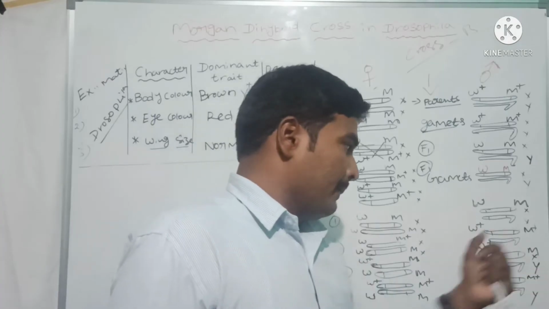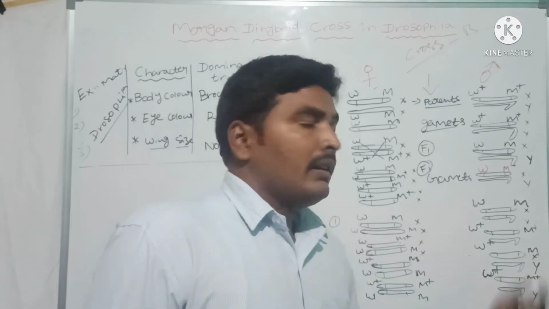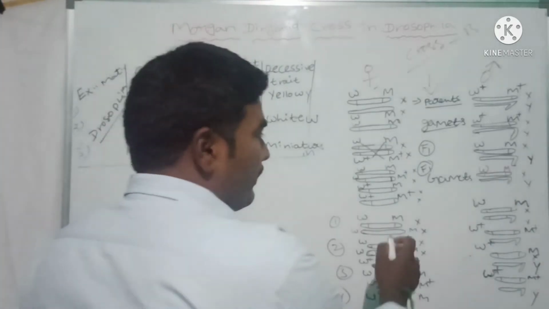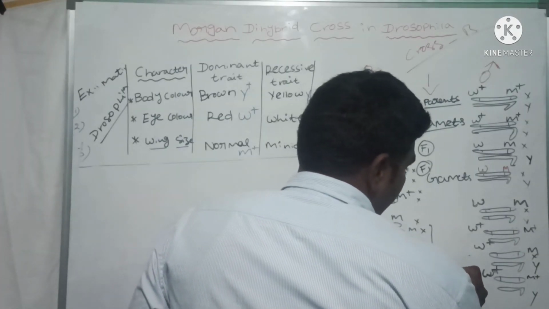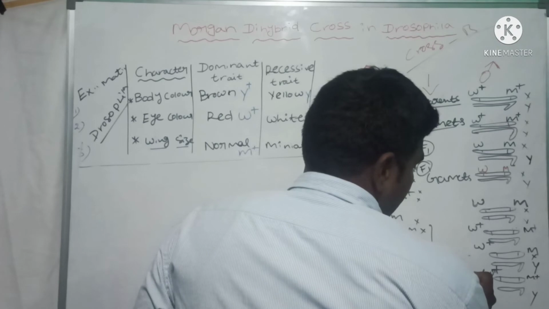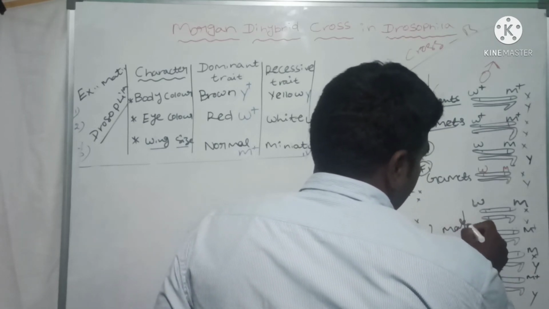W plus and M plus indicates red eye with normal wing size. These are all female progenies, and these are all male progenies.